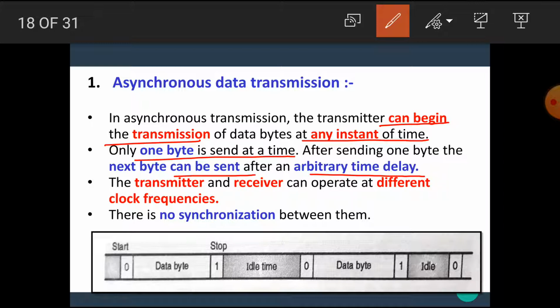That means if one byte is sent, then there is some time delay, and after this time delay another byte can be sent. The transmitter and receiver can operate at different clock frequencies. That means it is not necessary to have the same clock frequency for the transmitter and the receiver. That means there is no synchronization between the transmitter and the receiver.